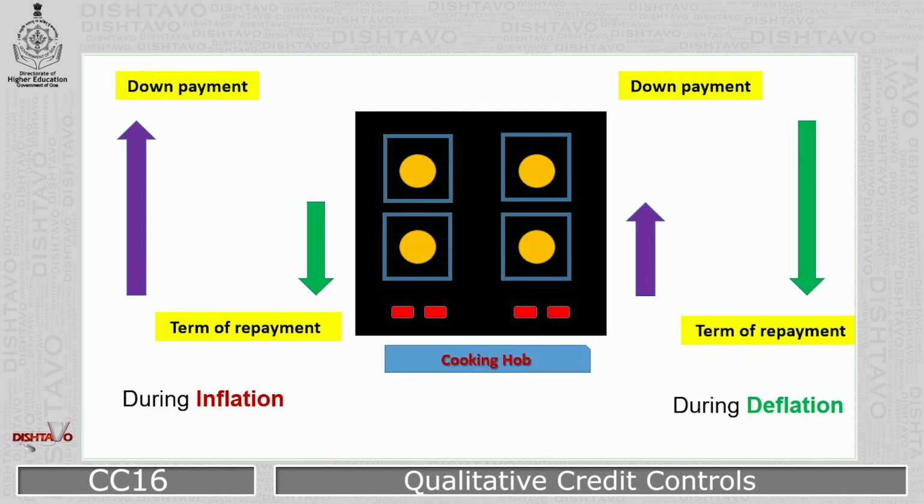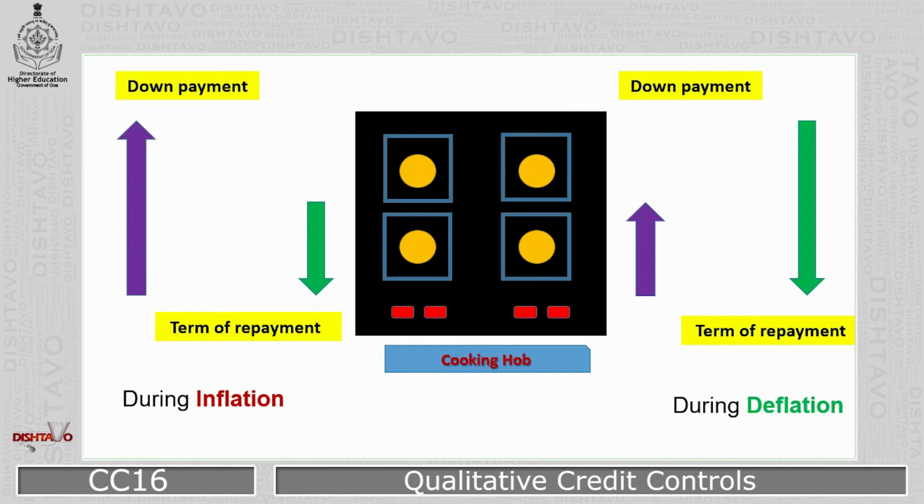This is an example of a cooking gas stove, what we call a cooking hob. If there is inflation in the economy, the RBI will increase the down payment and it will reduce the term of repayment. So a consumer will be able to borrow less, because the moment there is an increase in down payment, the consumer has to give more money out of his own pocket. And since the term of repayment is less, he has to repay the loan within a short period of time. So this will discourage the consumers from borrowing from the banks during inflation.